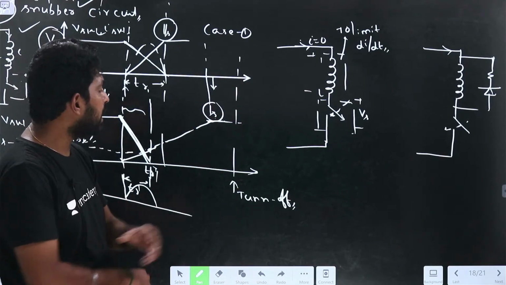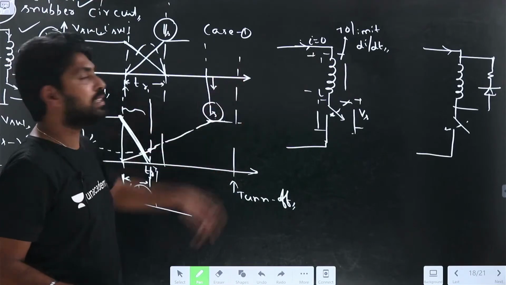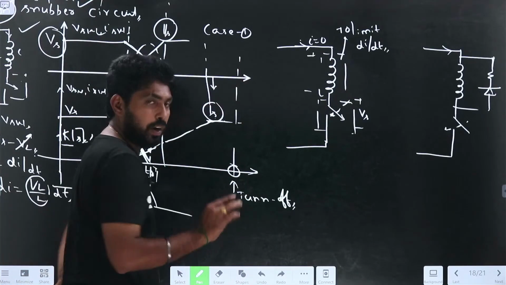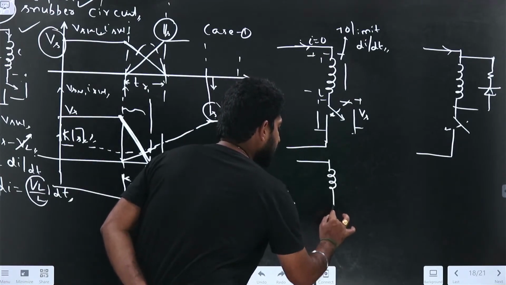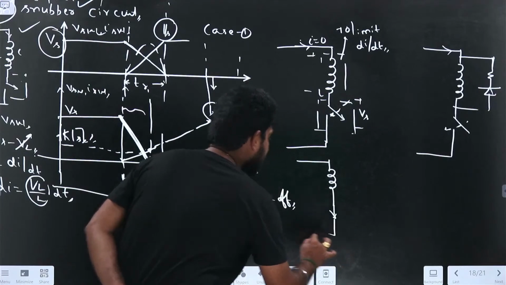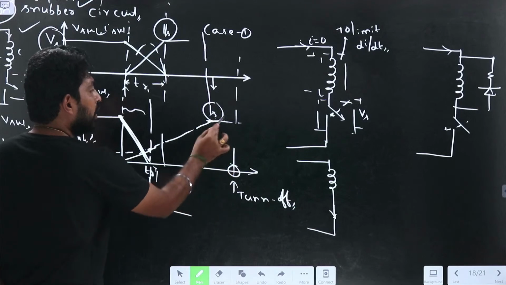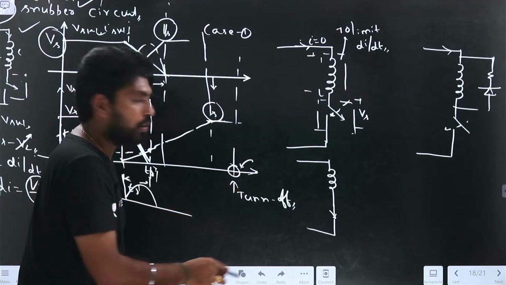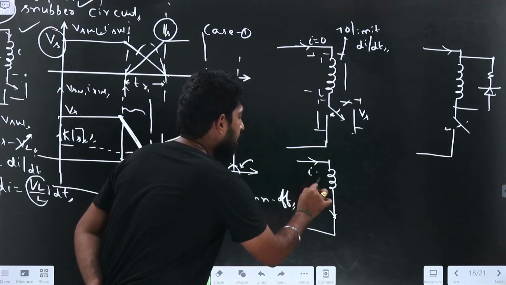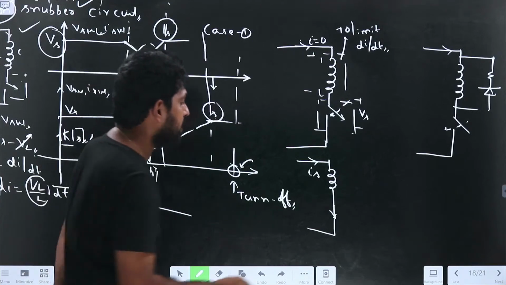So try to understand. If I want to turn off this device at this time, now the inductance is there. The device got turned on at this instant. Now, what is the current here? IS. What is the current here? IS. Now, I just want to turn off this device.